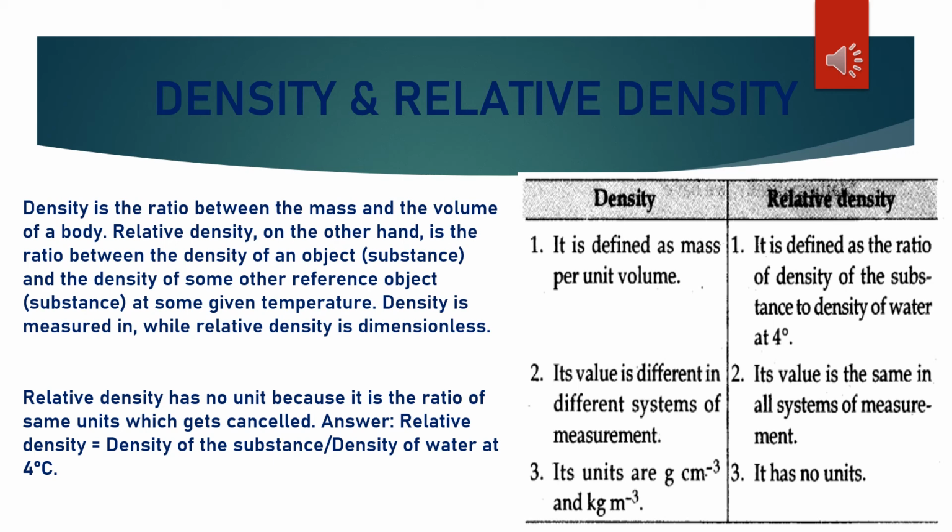As relative density is the ratio of two similar quantities, it is a pure number having no unit and has the same value in any system of unit.